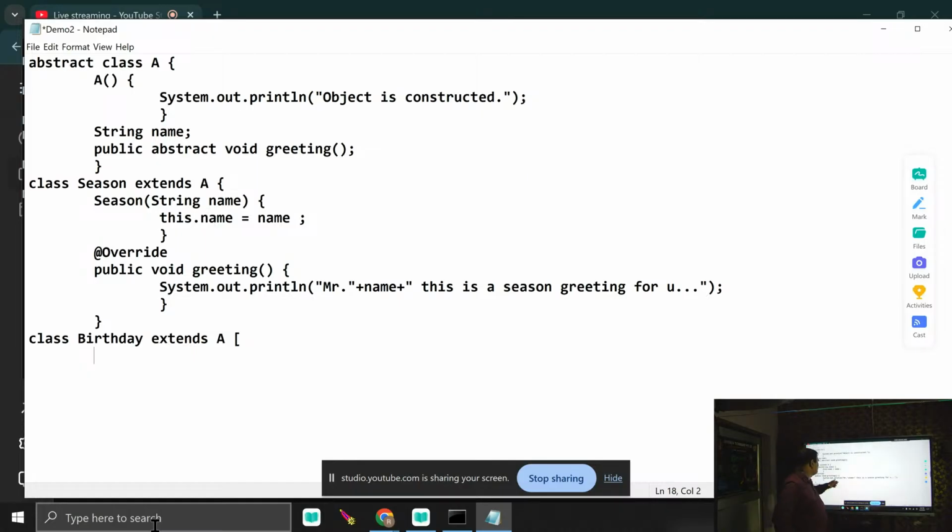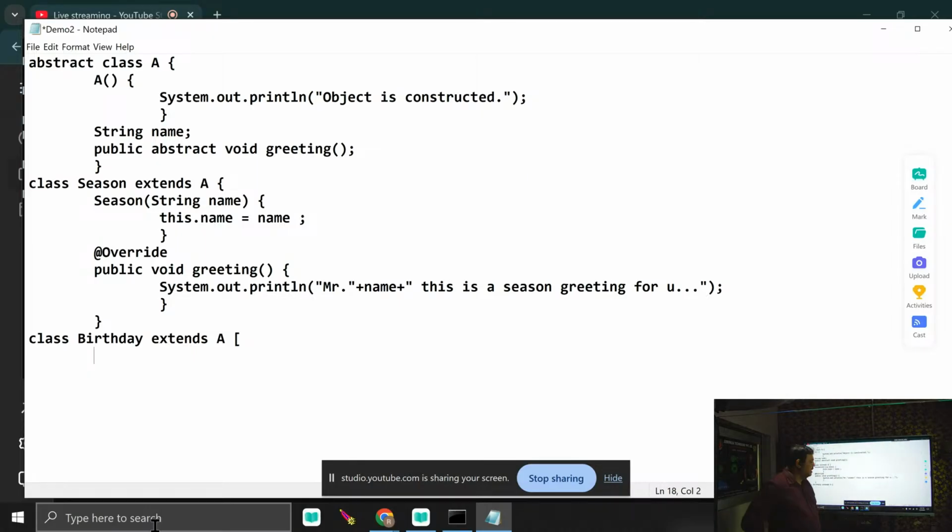My main intention is to show you where dynamic method dispatch is implemented. In my last class, I already covered what dynamic method dispatch is. At that moment, I told you that dynamic method dispatch is only implemented in case of an abstract class or in case of an interface.